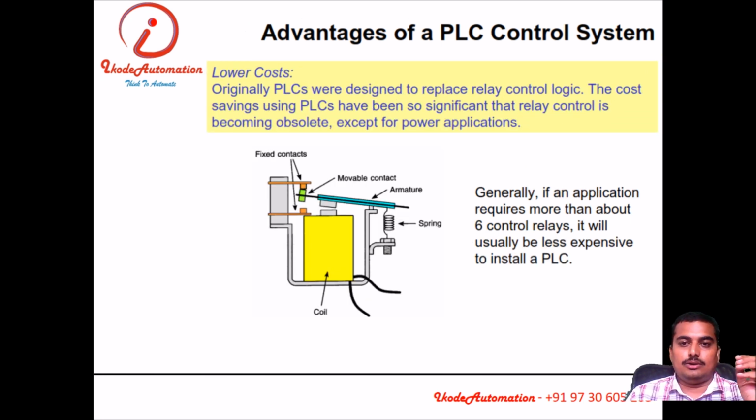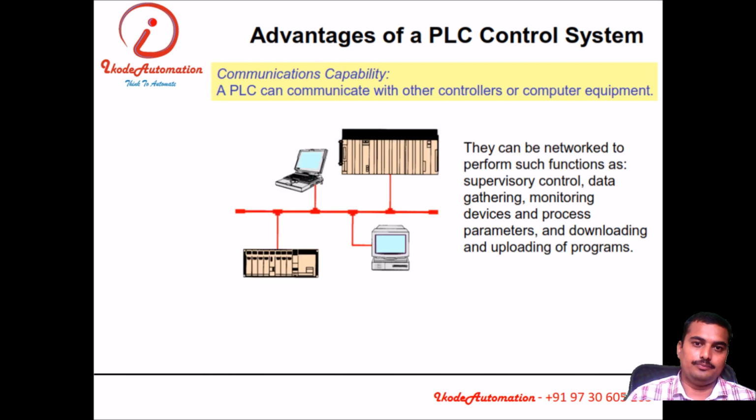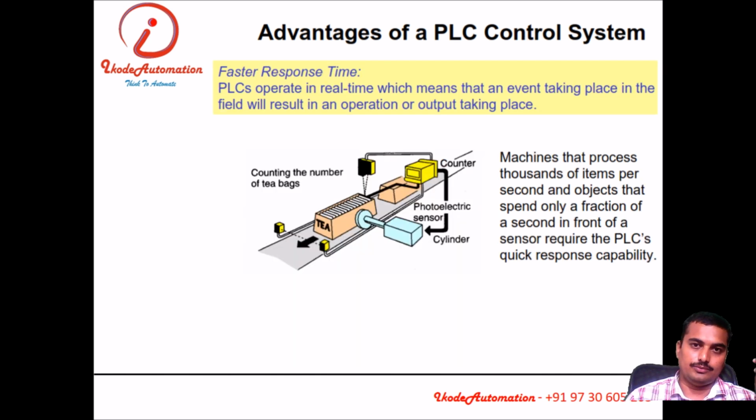Lower cost. Today the PLC has such a low cost that if you are going to manufacture a control panel having more than 6 contactors or relays, it is better to go with PLC in the long run. The next advantage of PLC is communication capability. Today's PLCs are very communication friendly. They have at least 3-4 communication ports, like TCP/IP, RS-232, RS-485, RS-422, and so on.